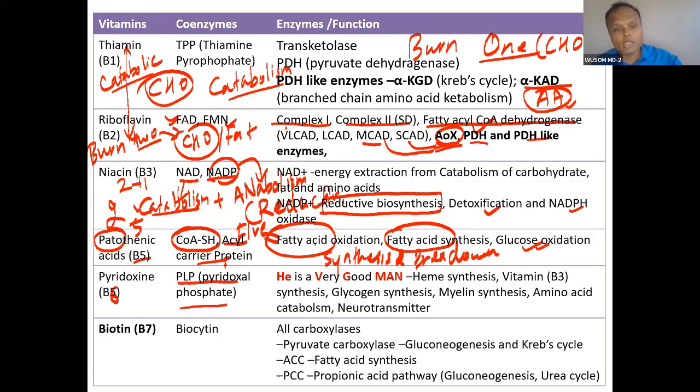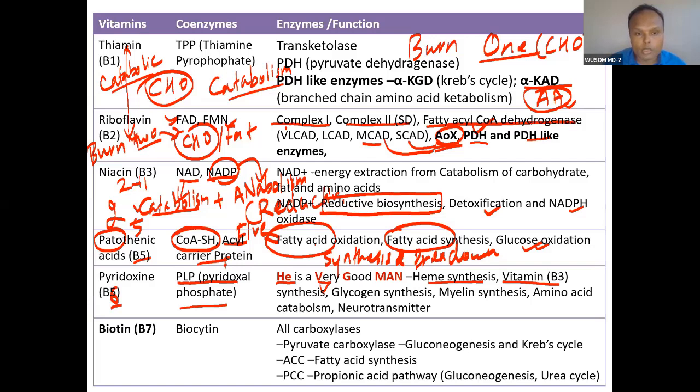So what are these? I have given you that B6 has 6 functions. So 6 functions means I have given these functions through mnemonics. I have revised this mnemonic many times. Just remember, HE VERY GOOD MAN. He: H for heme synthesis, V for vitamin synthesis.